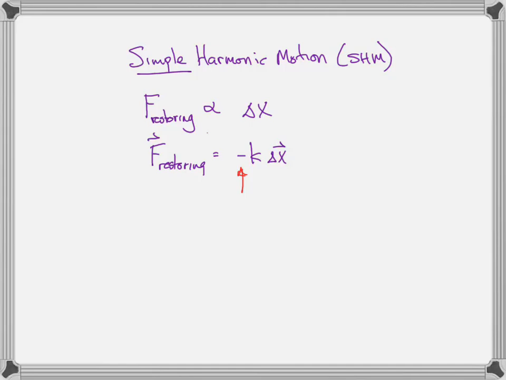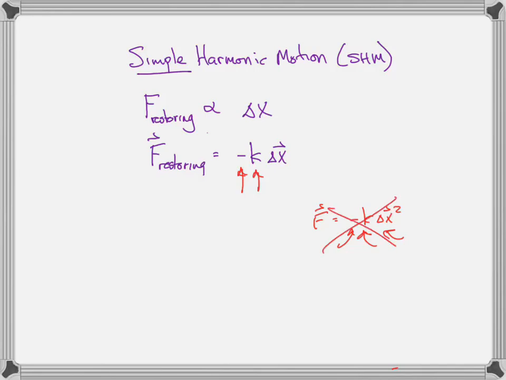The fact that the restoring force is proportional to displacement: this is a proportionality constant. So the first arrow was saying the restoring force always points in the opposite direction of displacement. The second arrow indicates a proportionality constant, k, just some arbitrary proportionality constant. And then F is proportional to delta x. In something else, you could have F equal to minus k delta x squared. In that case, it's not simple anymore. There's still a minus sign, there's still a proportionality constant, but it's proportional to x squared. So this is not simple.